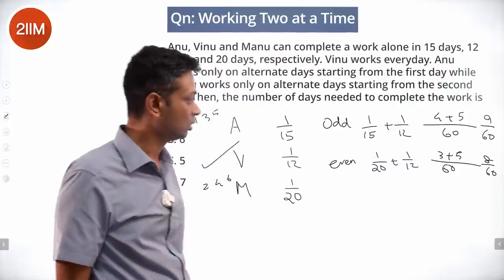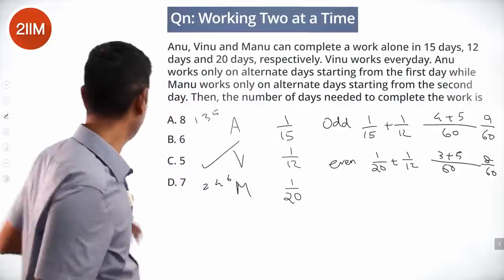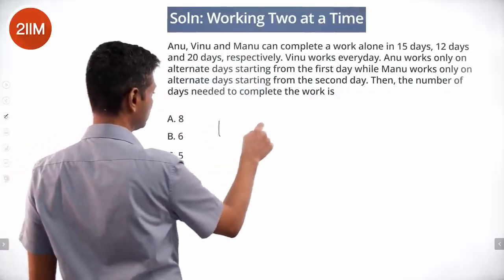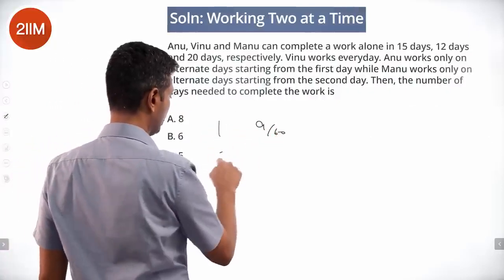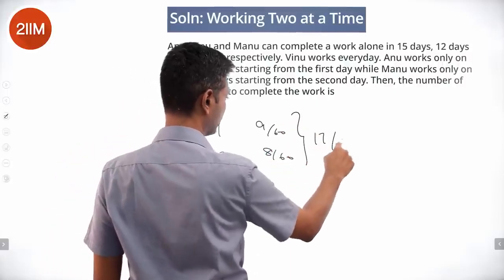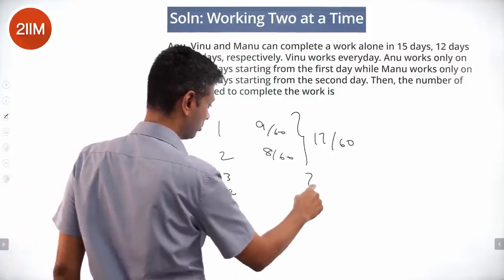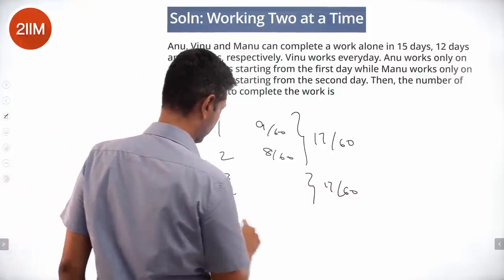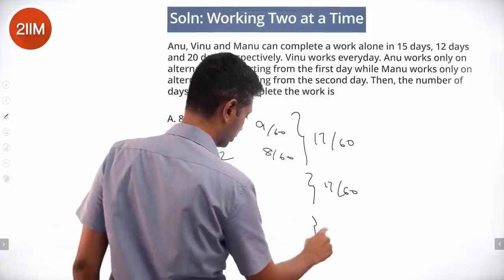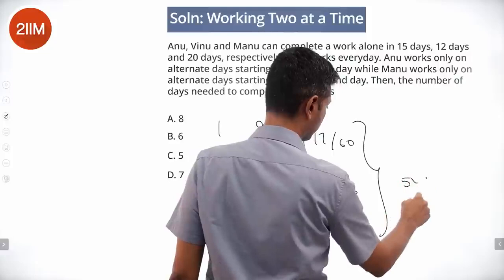Nice, wonderful. So odd days 9 by 60 get done, even days 8 by 60 get done. So day 1 9 by 60, day 2 8 by 60, together 17 by 60. Right, so 3 4 same, another 17 by 60. 5 6 same, another 17 by 60. If we add all this, we get 51 by 60.